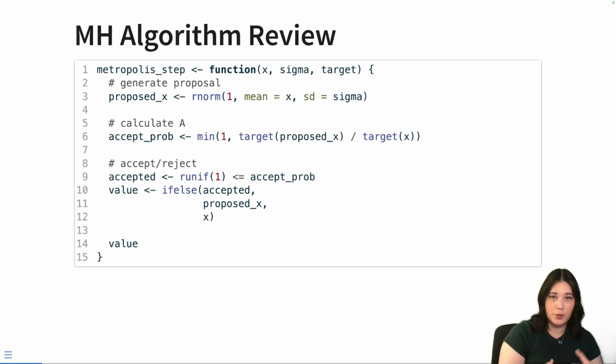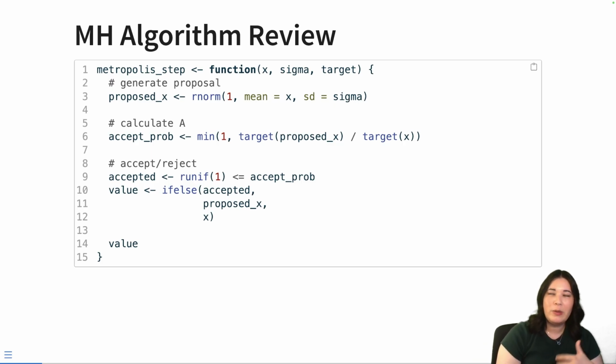Here's some R code that sort of implements the Metropolis-Hastings algorithm. So to do one step, a Metropolis step, essentially we have to generate a proposal, decide whether we're going to accept it, and then accept it or move on. So in order to propose something, one of the things that we can do is use a random normal distribution that is centered around our current value and use that to randomly generate our proposed value. That's what this line is doing right here. Once we have this proposed value, we need to decide if we are going to accept it or not.